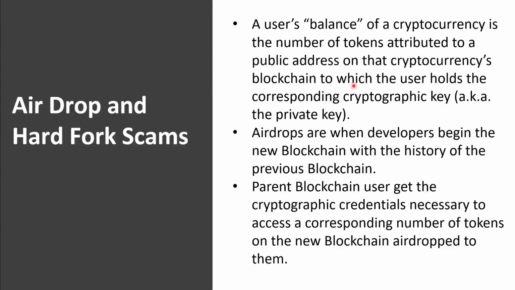Users understand that their balance of a cryptocurrency is the number of tokens attributed to their public address on that cryptocurrency's blockchain, to which the user holds the corresponding cryptographic private key.